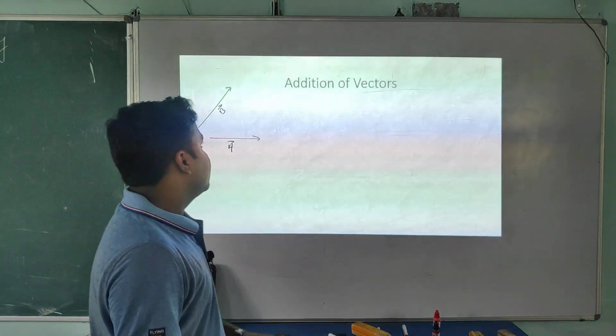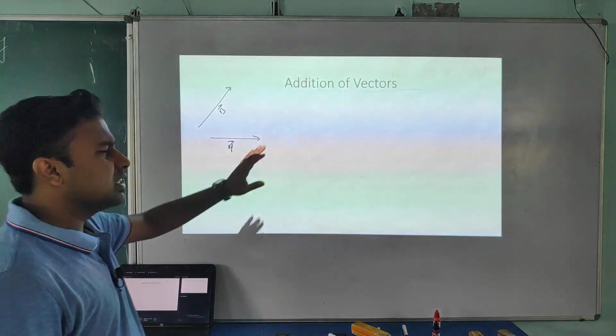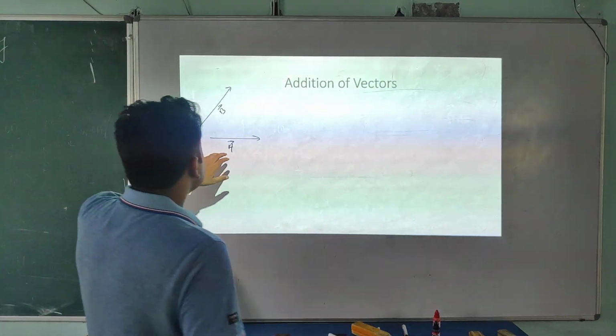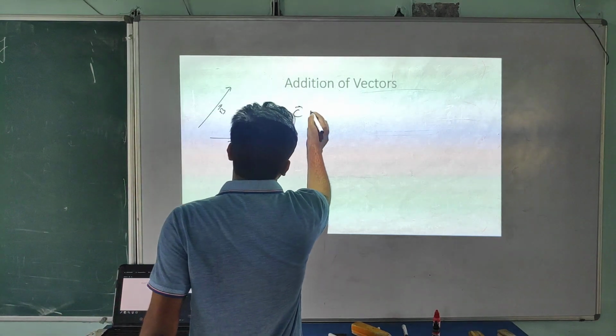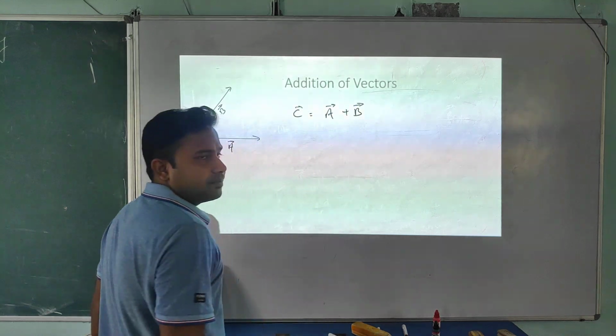Okay students. So now this one is the A vector and this one is the B vector. This is the last topic for today. The video is getting very long. This one is the A vector, this one is the B vector. If you want to add them, the result is a C vector, A vector plus B vector.